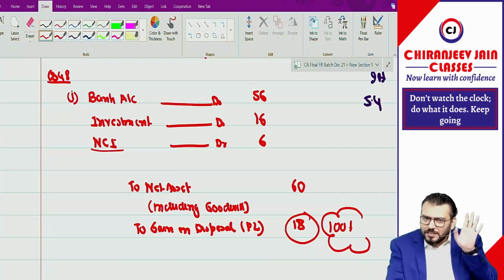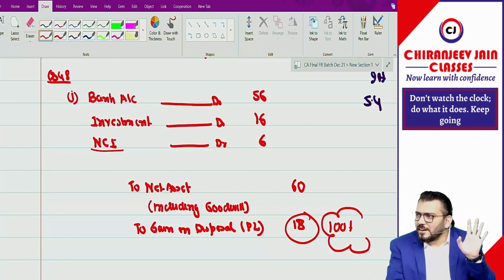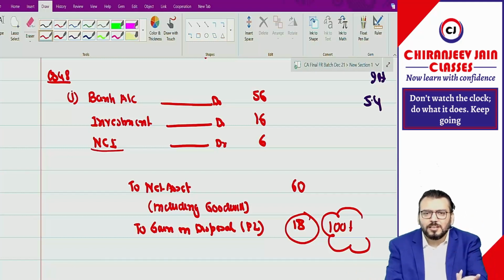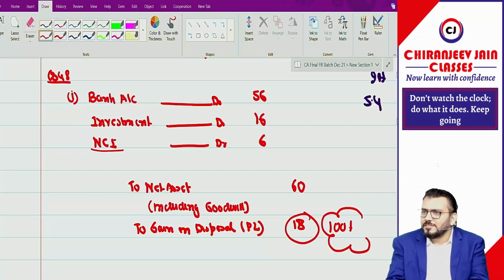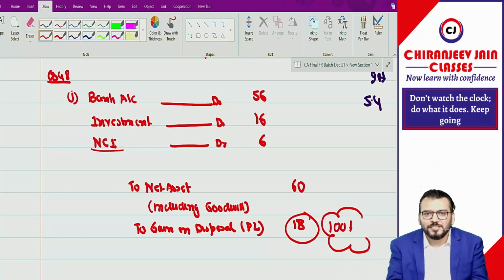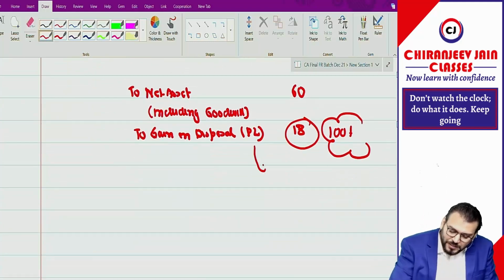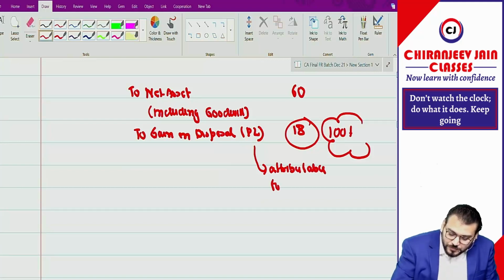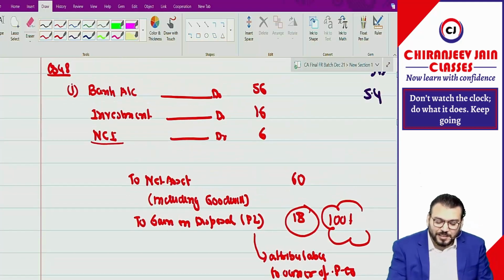There is no subsidiary now, so the question of transferring the profit portion to NCI will not arise. So it will always be attributable to the owner of the parent company, which means it will be transferred to retained earnings.